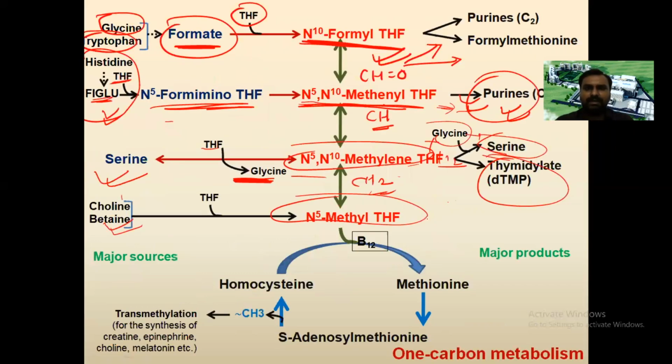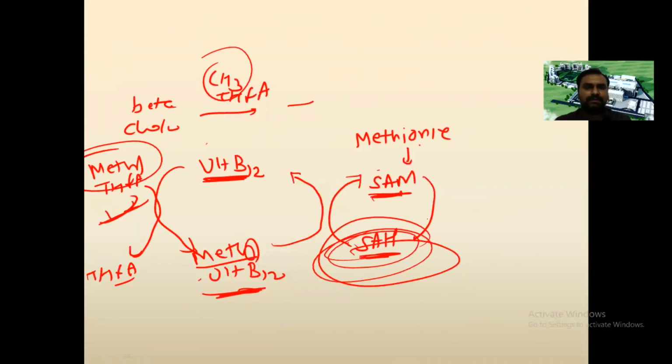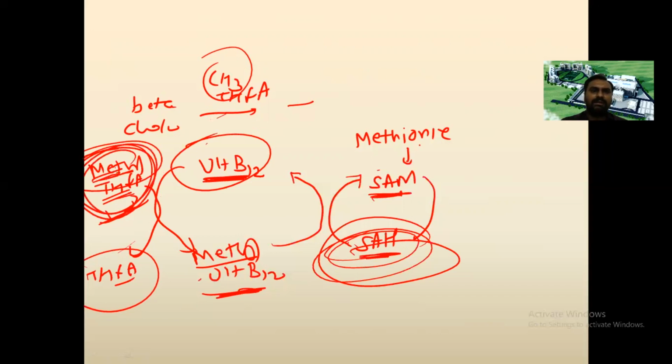It is very important, and if there is a deficiency of vitamin B12, then methyl tetrahydrofolic acid will not be converted to tetrahydrofolic acid, and the folic acid is trapped in the form of methyl THF. That's why B12 deficiency will lead to folic acid deficiency. So always we have to give folic acid and vitamin B12 together.